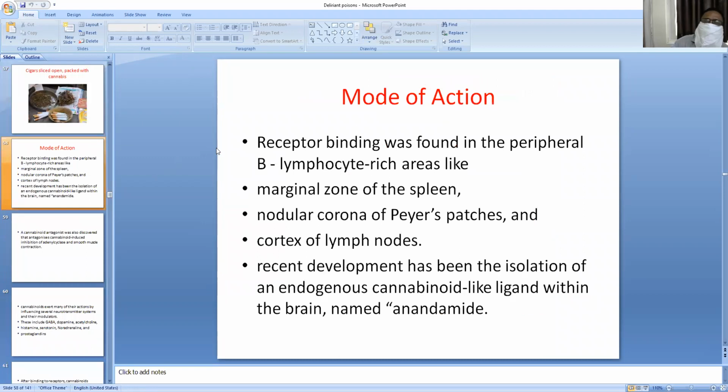So what is the mode of action of this ganja, the various preparations of the cannabis? First, binding peripheral B lymphocyte sites at the spleen, and also Peyer's patches and cortex of lymph nodes.